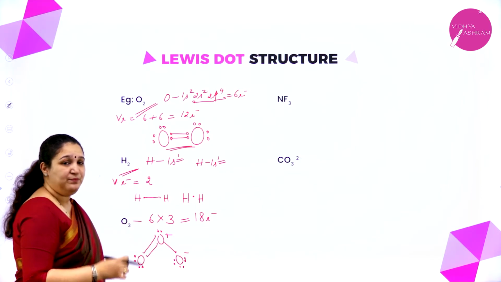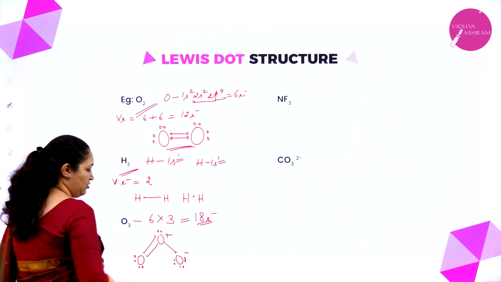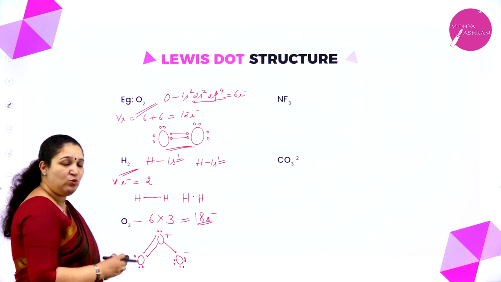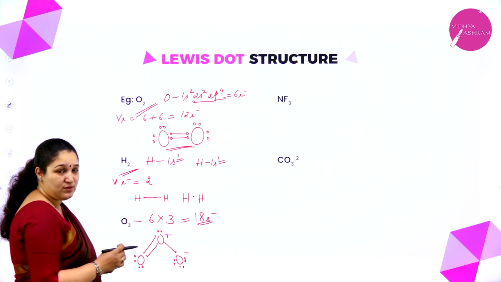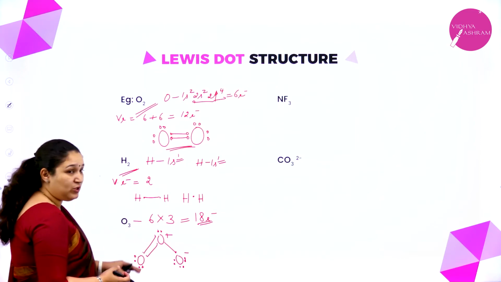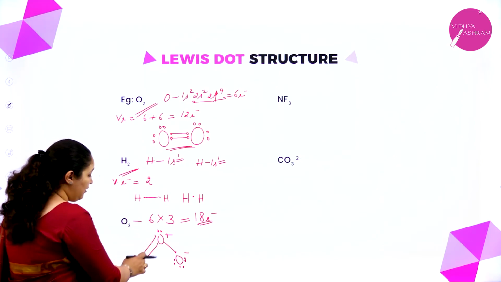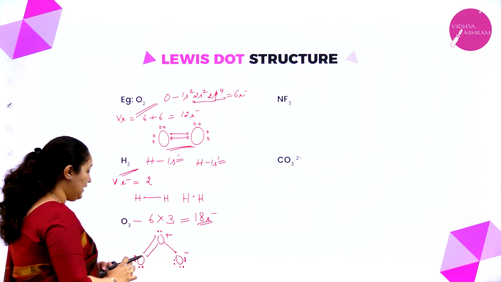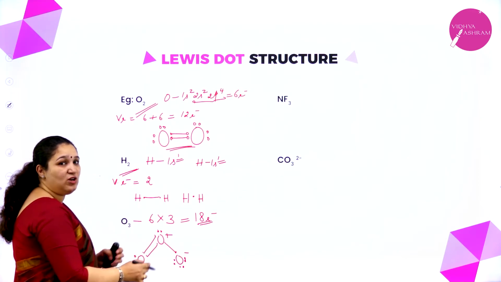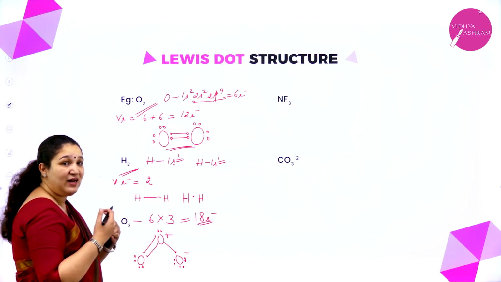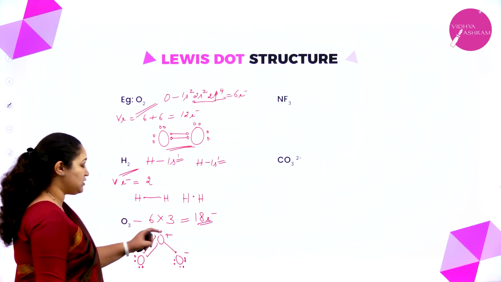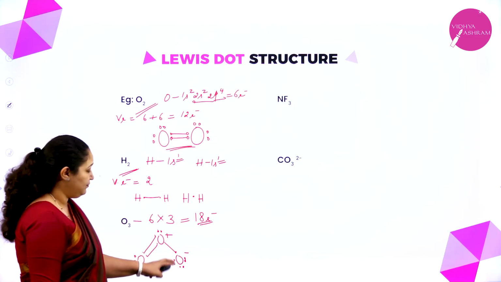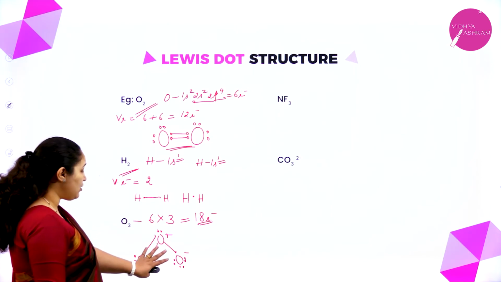So first what you have to see? You have to calculate the total number of electrons. First you put one bond each. Then you distribute the other electrons. If it is in excess, then you put a double bond. Then you check whether all of them have got an octet. If they have attained an octet, then see in the last whether they have more or fewer valence electrons. If there are fewer valence electrons, that means it has lost one, so it gets a positive charge. If there are more valence electrons, then it gets a negative charge. So I hope you have understood.